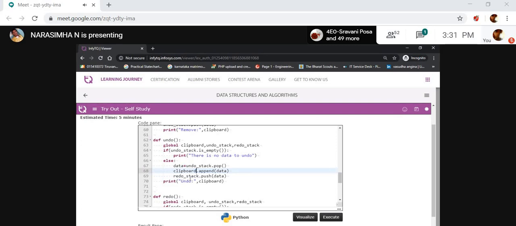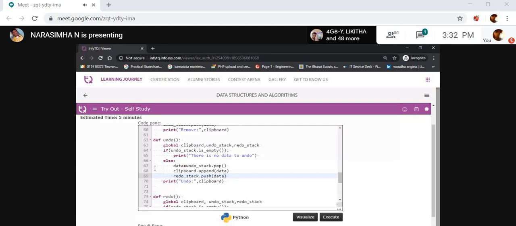And then it goes to the redo stack. We are pushing data into the redo stack. When you are doing undo, it pushes the undo data into redo also, temporarily. Why? Because after that, if you want that data again by using redo, you can get the data.